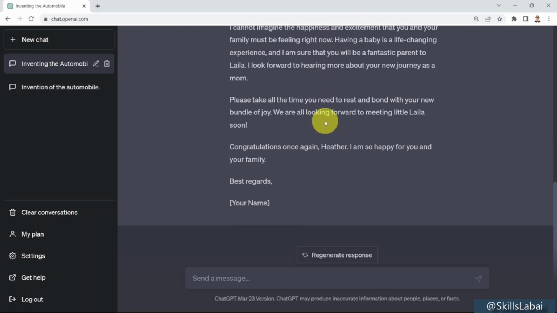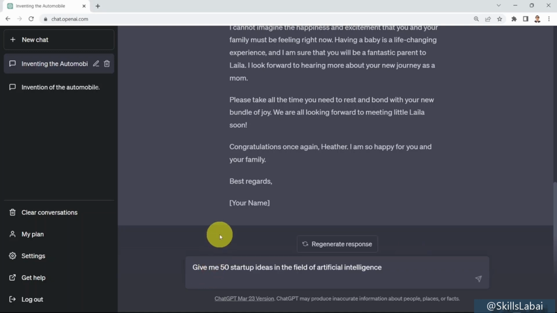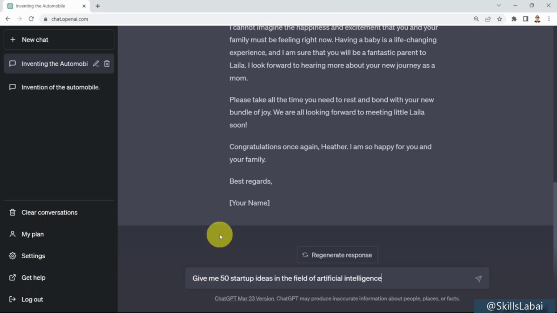Okay, what you could do as well is that you can ask ChatGPT to come up with ideas for you. And that's kind of the power of AI in general. Think of AI as, again, a digital brain that has learned or seen the entire internet. It kind of condensed all that information in just a bunch of numbers or equations. And let's go ahead and test it out. Give me 50 startup ideas in the field of artificial intelligence. And all you need to do is to press enter on your keyboard.